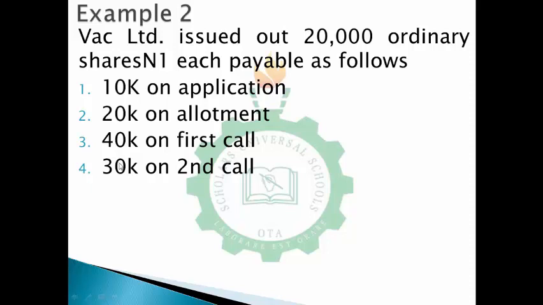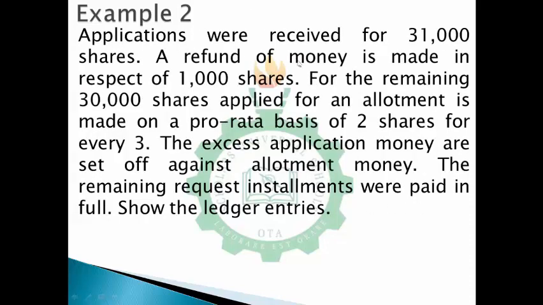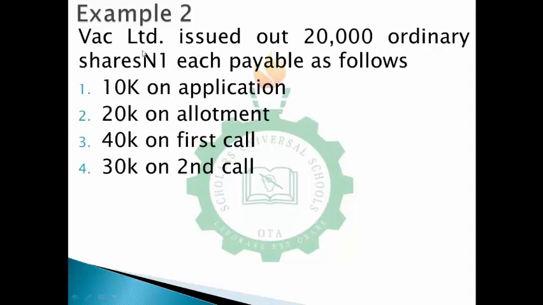Of course, 100 kobo is 1 naira. If you notice, these shares are still being issued at par. So now let's move to the next. They said applications were received for 31,000 shares. Please take note of this. FAC Limited issued 20,000 shares. Don't forget, it is 20,000 shares that FAC Limited issued for subscription. That is the number of shares they could sell.